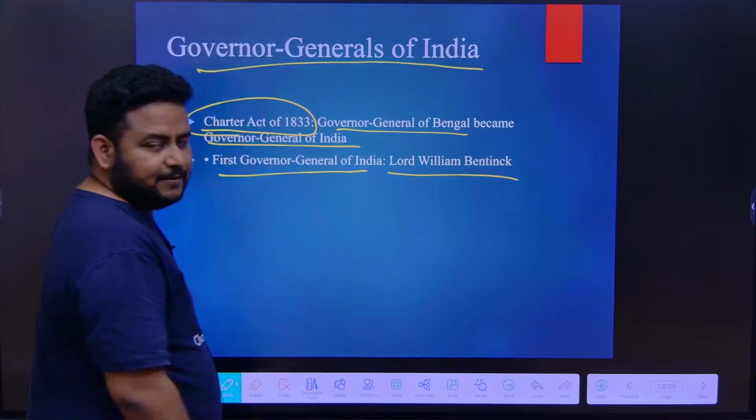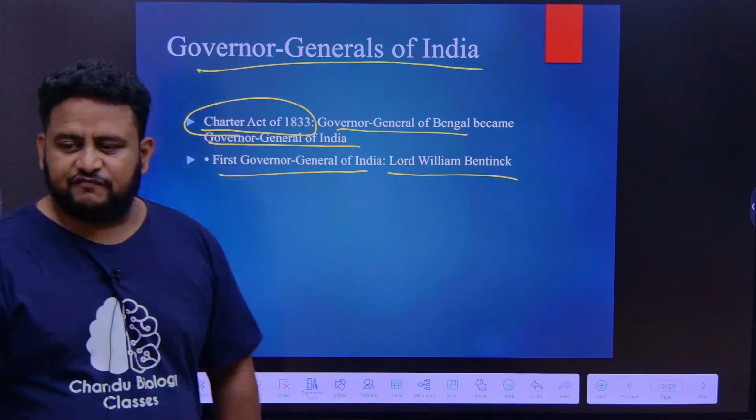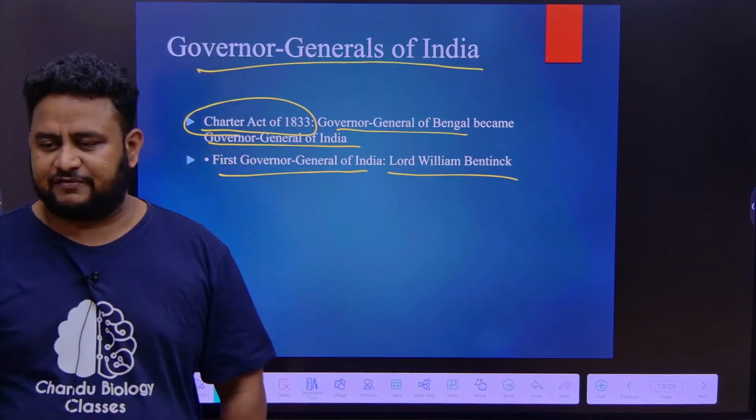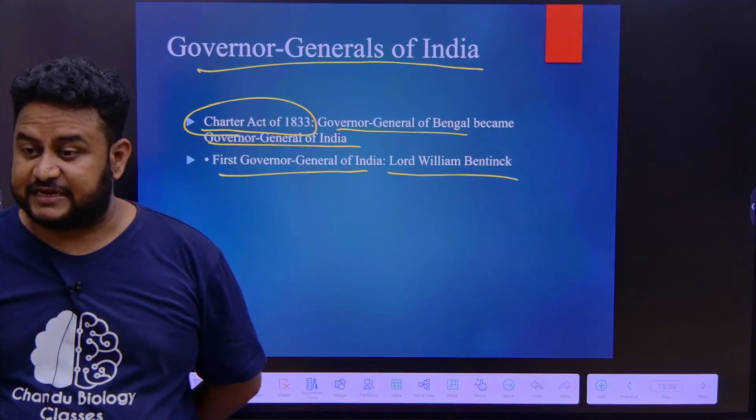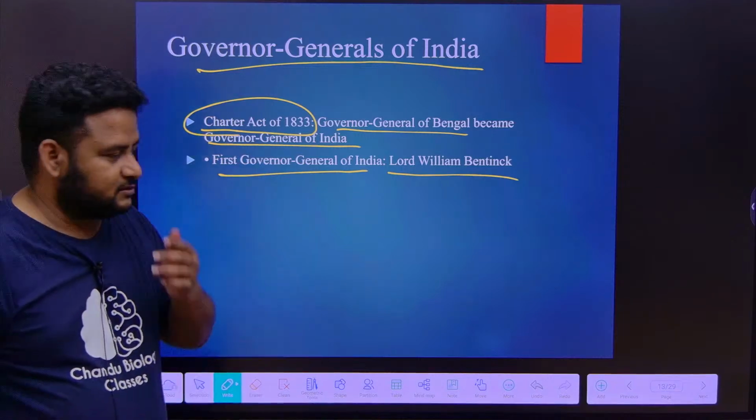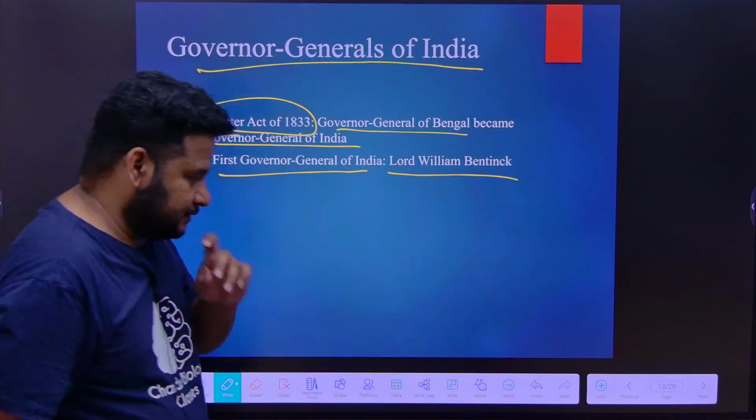Lord William Bentinck. Okay, so the first Governor of Bengal is Robert Clive. The first Governor General of Bengal is Warren Hastings. So the first Governor General of India is Lord William Bentinck. This is the important thing.